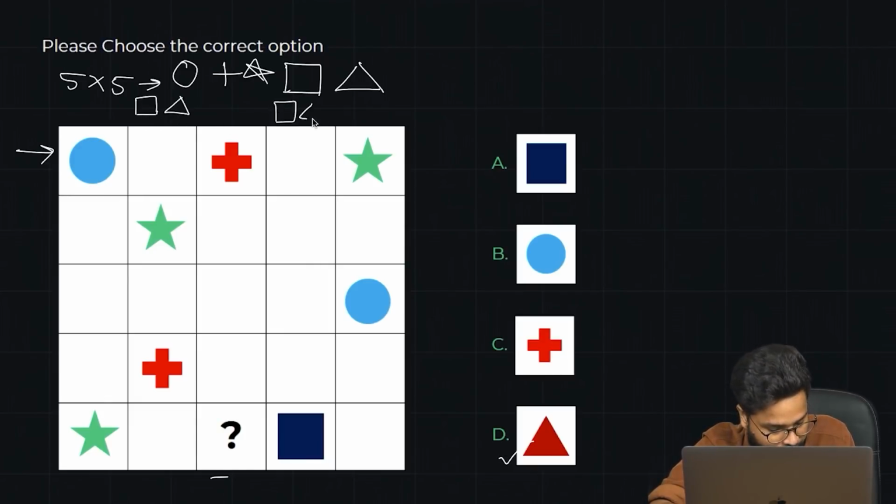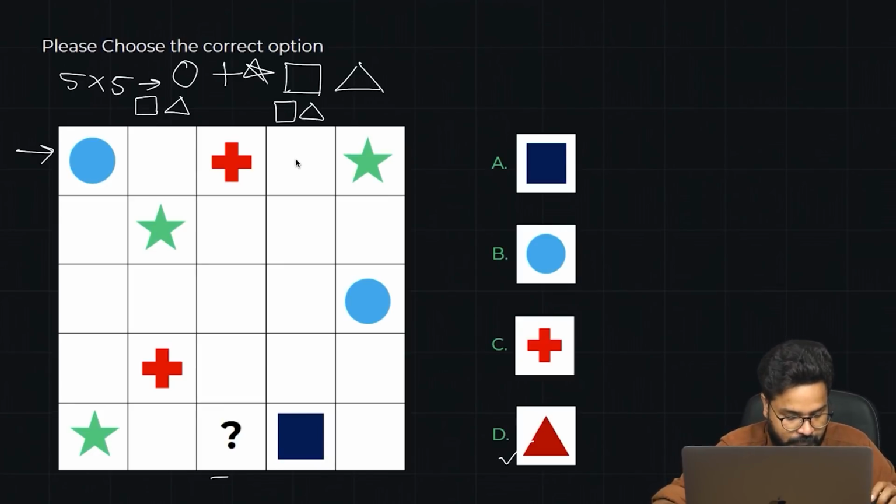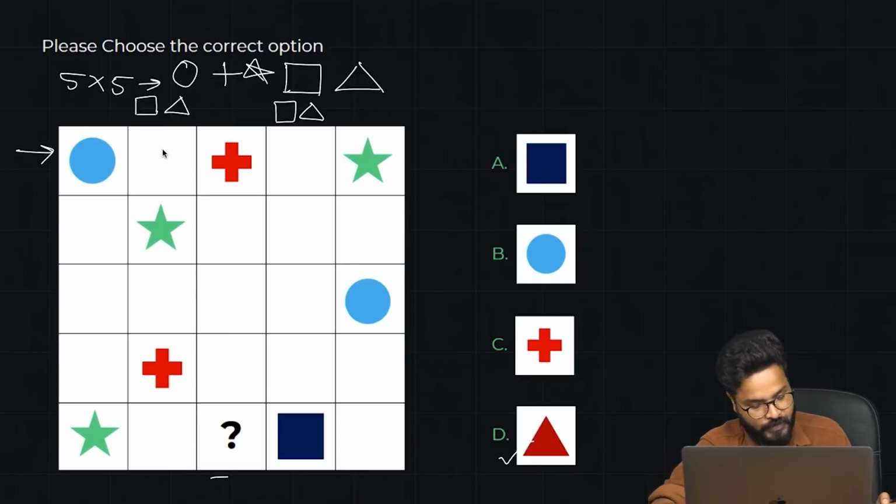So one of these boxes would have a square. If let's say it is a square, the next one would be a triangle. And if this is a square, this one would be a triangle, right? Vice versa, because definitely in one row, figures cannot repeat each other, but there are only 2 figures left to be filled here. So of those, one would be this and one would be the other one.